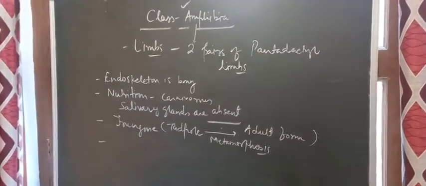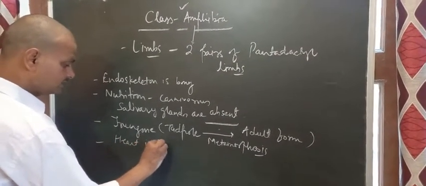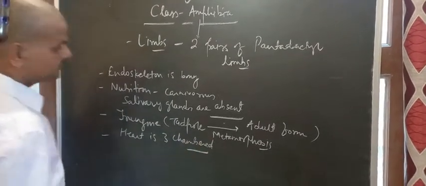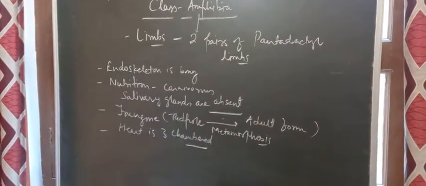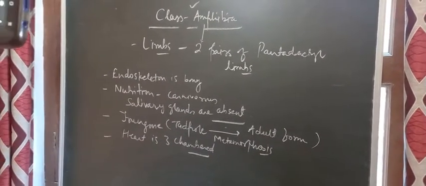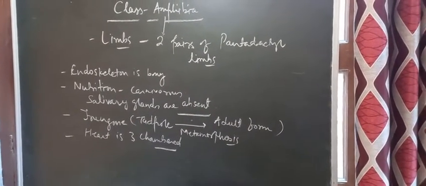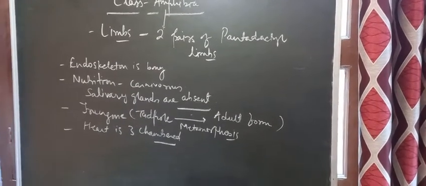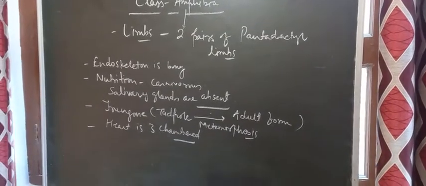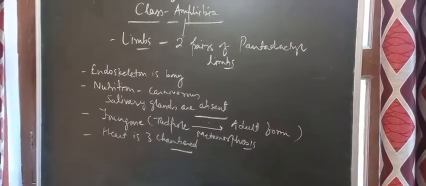Talking about the heart, it is 3-chambered. 2-chambered heart in fishes, 3-chambered heart in the case of amphibians. And the respiration is through skin if they are found in an aquatic ecosystem, and it will be pulmonary through lungs also if they are found terrestrial.